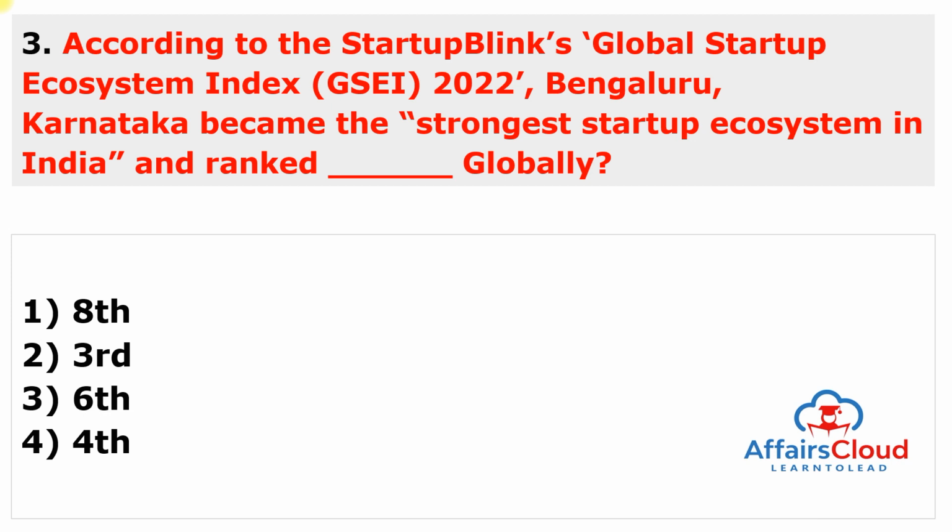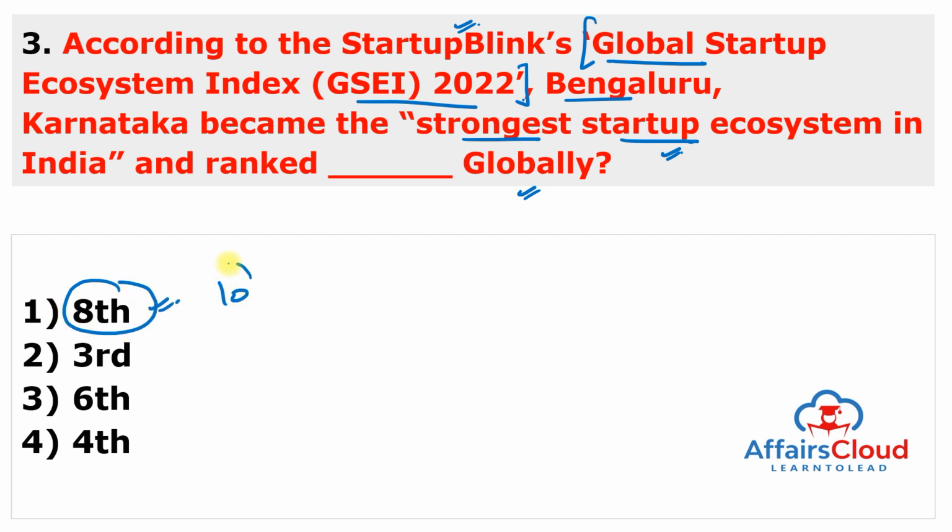Next question is, according to the StartupBlink's Global Startup Ecosystem Index 2022, Bengaluru, Karnataka became the strongest startup ecosystem in India and ranked globally. So this is the Startup Ecosystem Index 2022, and this is released by StartupBlink. So according to the Israel-based StartupBlink's Global Startup Ecosystem Index, Bengaluru, the capital of Karnataka, has emerged as the strongest startup ecosystem in India and ranks 8th among the world's top 10 cities, while San Francisco Bay, United States, topped the index, followed by New York, United States.